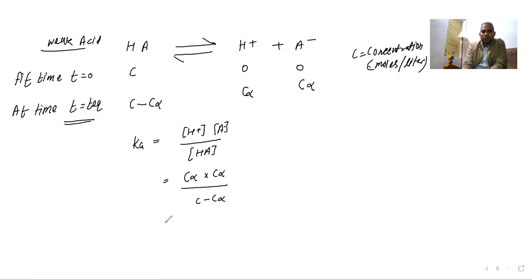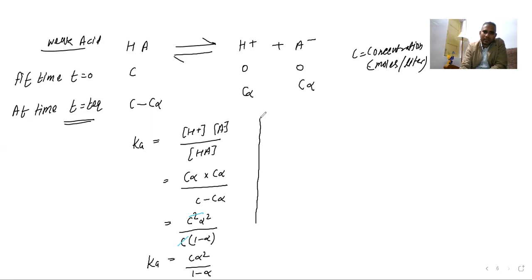C times C gives C square, alpha times alpha gives alpha square, divided by C common, 1 minus alpha. One C cancels out. So C alpha square upon 1 minus alpha is the value of Ka.